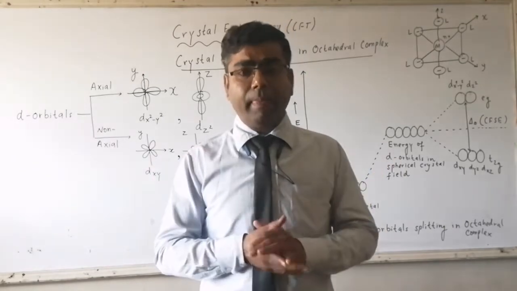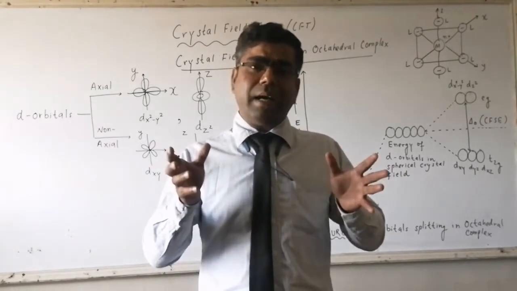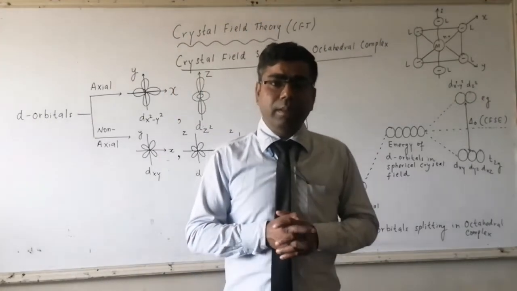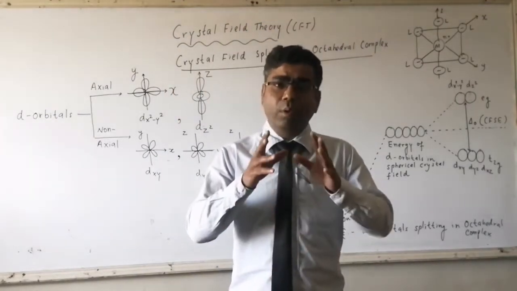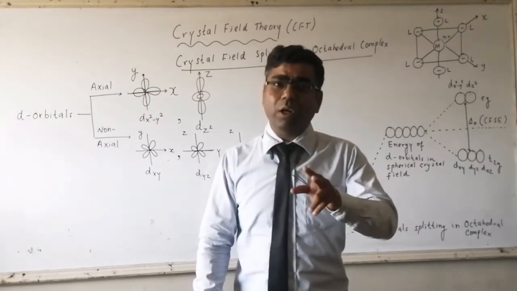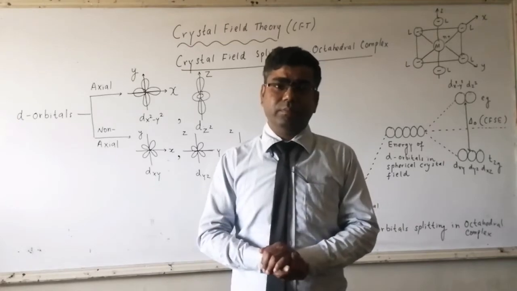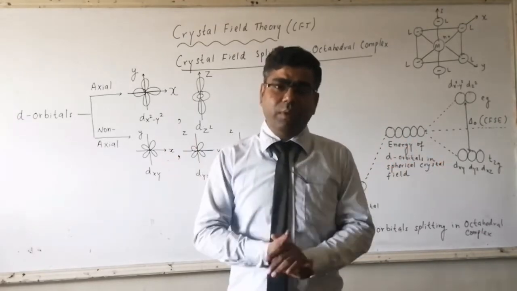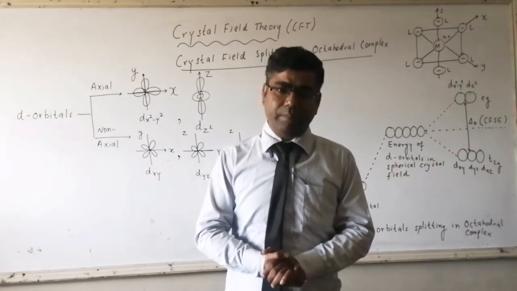It means when ligands are approaching towards the central metal atom or central metal ion, then the d orbitals are broken down into 2 different sets of orbitals. First one with more energy, second one with less energy.